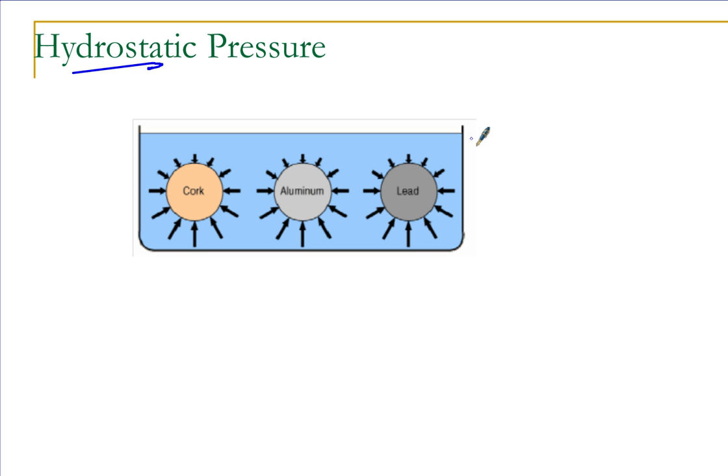So this is not an up, down, left, right situation. And a fluid always exerts a pressure perpendicular to the surface. So notice that the arrows on top are smaller than the arrows on the bottom. This is because pressure is affected by depth. So objects at the bottom have more pressure on them than objects at the top.